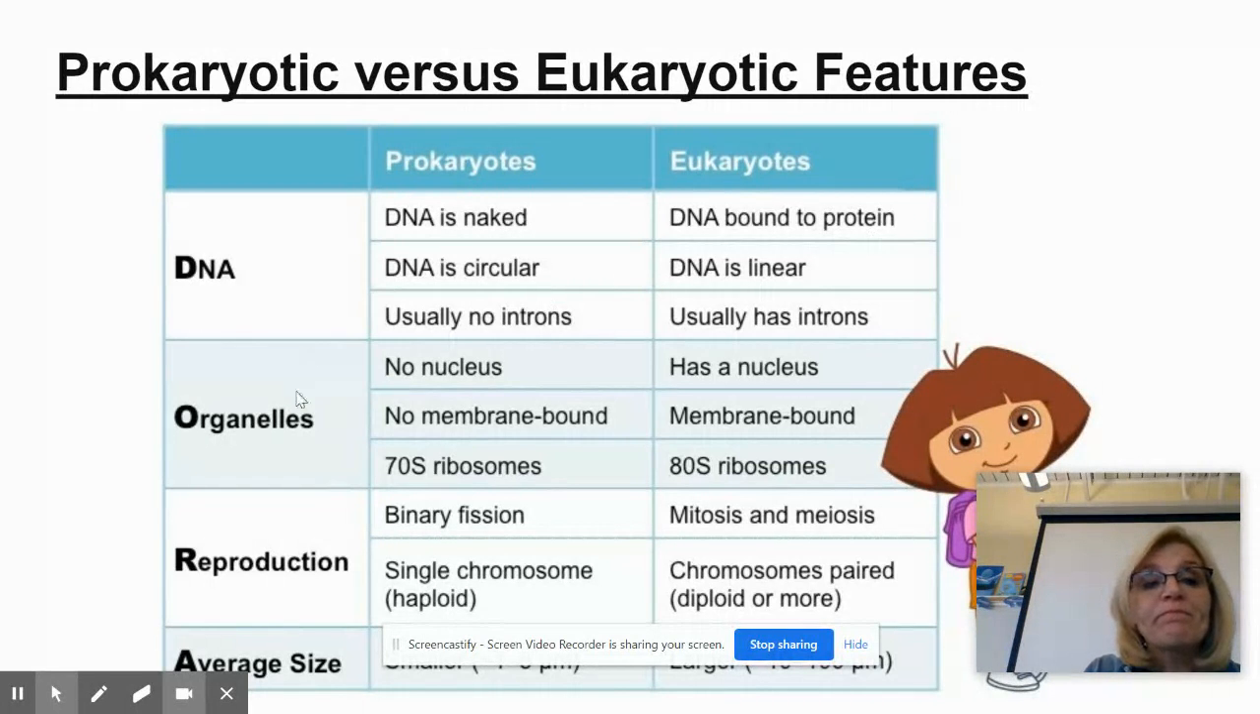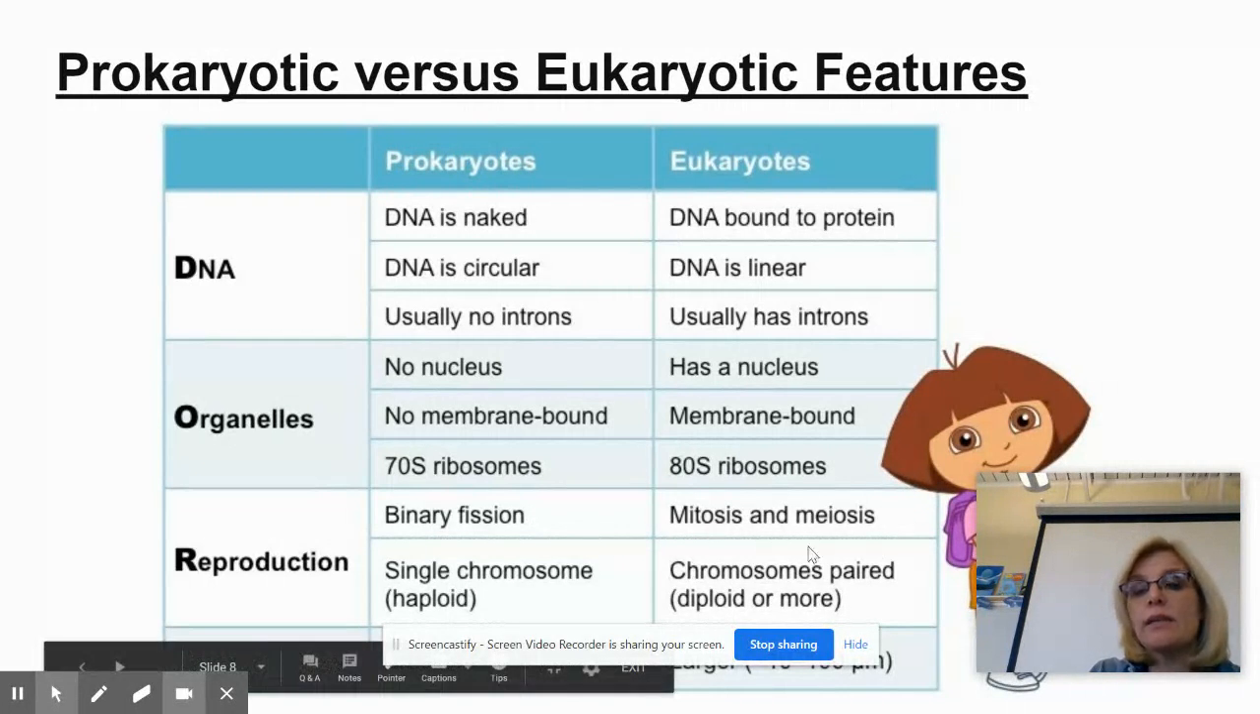So organelles. Well, prokaryotes don't really have a true nucleus. We do have a nucleus in eukaryotes. Prokaryotes have nothing membrane bound. Here they are membrane bound. Ribosomes: prokaryotes have 70S ribosomes. This is the size in prokaryotes, so this is smaller than in a eukaryote, which has 80S ribosomes. Okay. They reproduce by binary fission, and then these reproduce by mitosis, unless it's the sex cells, then it's meiosis. These guys have a single chromosome, and these guys have paired chromosomes.